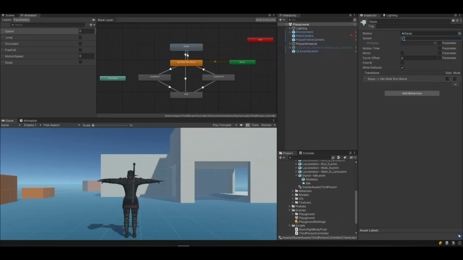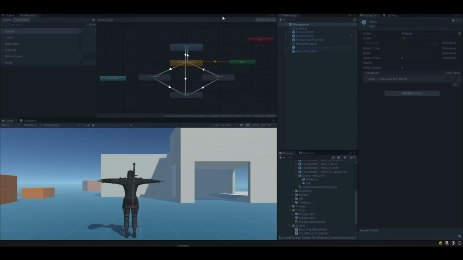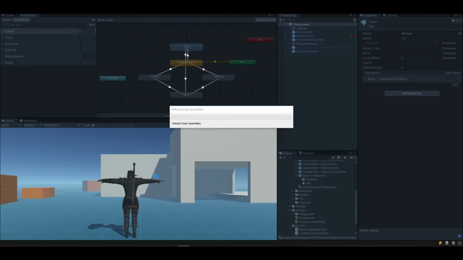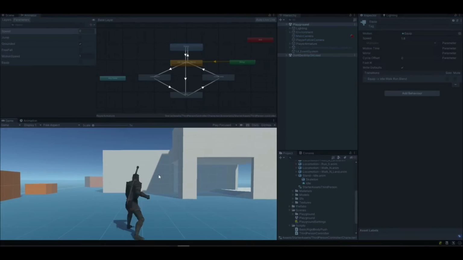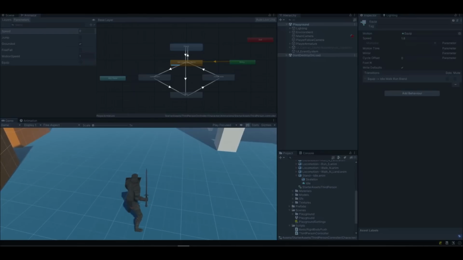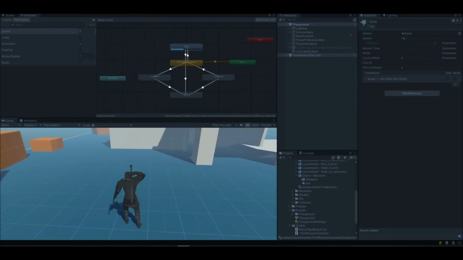I will accelerate the equip animation to make it seem better. Open the equipping animation and set its speed as 1.8. It seems better now, I think. You can change this speed if you want.